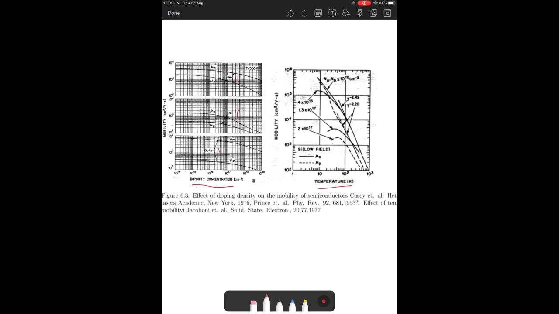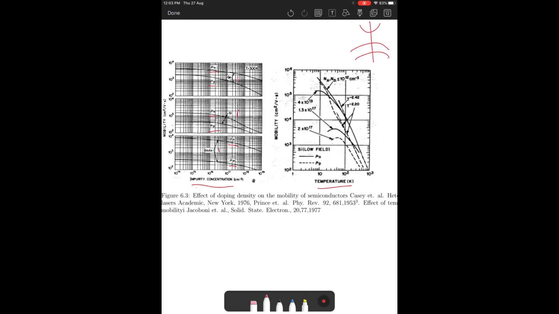And it's also instructive to see that the electronic mobility is always higher than the hole mobility in all semiconductors, which is also a consequence of the mass. We saw that the hole mass is always higher than the electronic mass in most semiconductors. You can see that that's the reason for the dispersion, right? You see that the holes have a much smaller curve than the conduction band E-k, right? That's the reason why the electrons have much smaller mass than the holes.